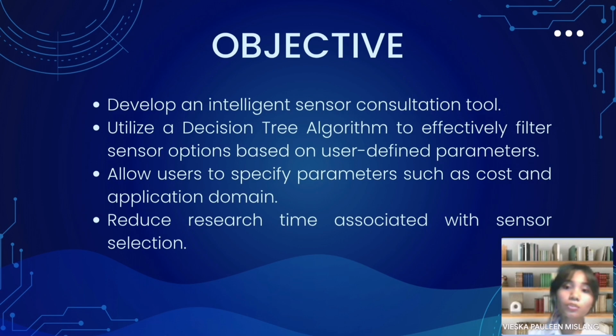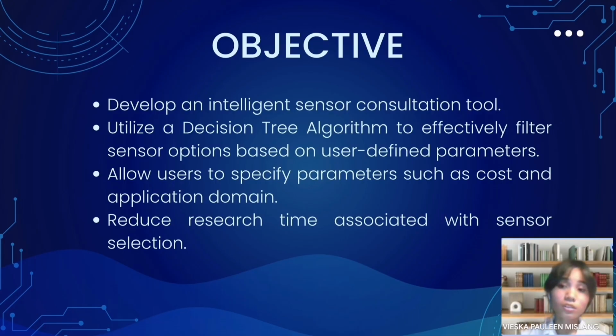To achieve this, we utilize a decision tree algorithm which intelligently filters sensor options based on user-defined parameters such as cost and application domain, for example, automation, control system, or robotic design. This means that users can quickly narrow down their choices to sensors that best fit their project needs without spending hours on research.